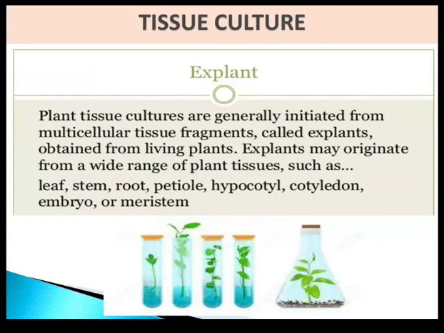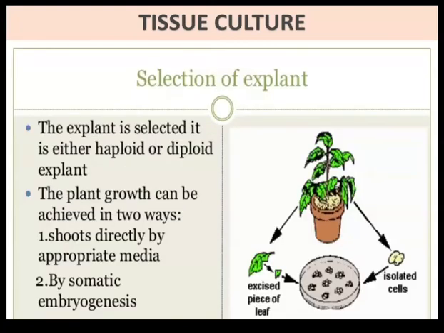Explant means a plant part to be cultured into a whole plant, for example leaf, stem, root, petiole, hypocotyl, cotyledon, embryo or a meristem. The explant can be either haploid or diploid. Plant growth can be achieved in two ways, either directly on the appropriate media or by somatic embryogenesis.